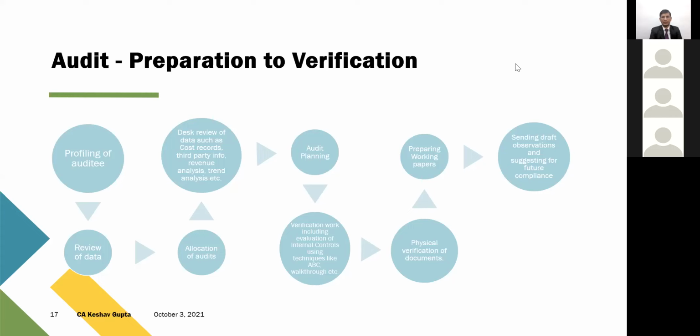Accordingly, they are supposed to plan the audit. Then they verify. Another point which has been specified in DGRM is that they're supposed to verify the internal control mechanisms also. They have been guided with a few techniques, such as ABC walkthrough. So they are supposed to not just verify your books of accounts or your data or the non-compliance. They're even supposed to evaluate the internal control mechanism in place with the registered person. If a weakness in internal control is identified, it becomes one of the risk factors for the purpose of deep checking.